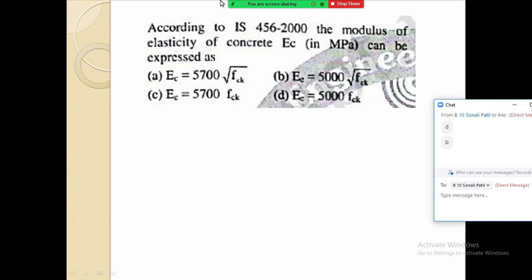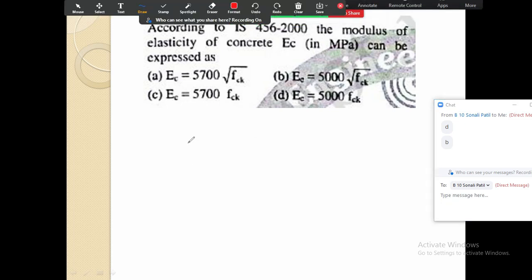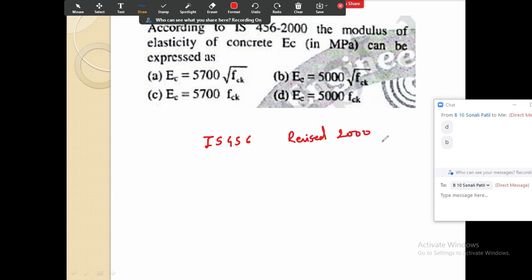On this I will tell you one thing. This IS 456 was revised in 2000. It is again revised in 2008 also, but revised in 2000. Before this 2000 revision, EC was taken as 5700 under root FCK.